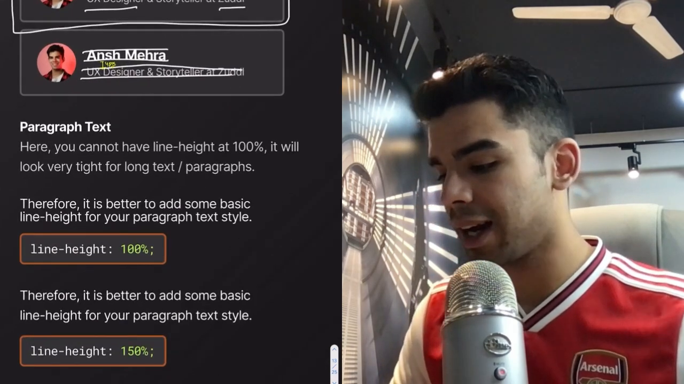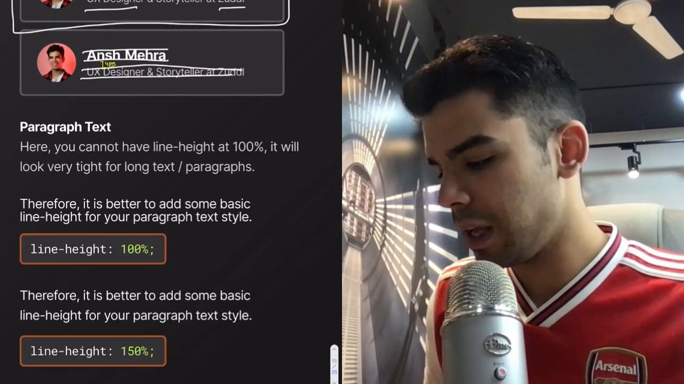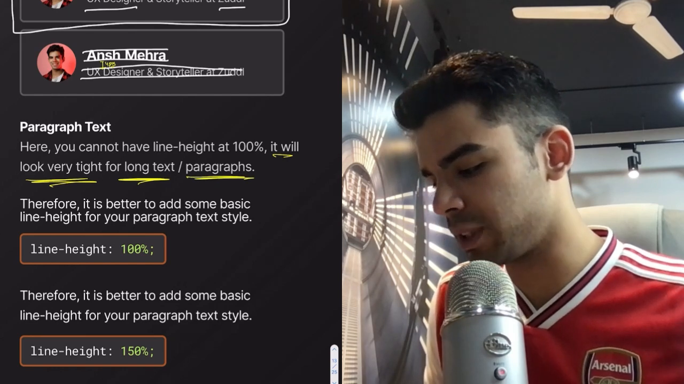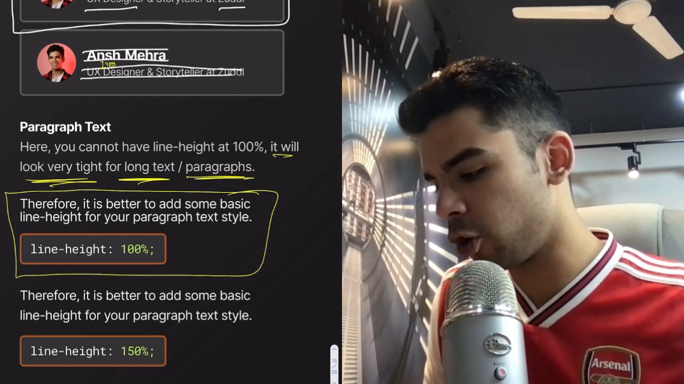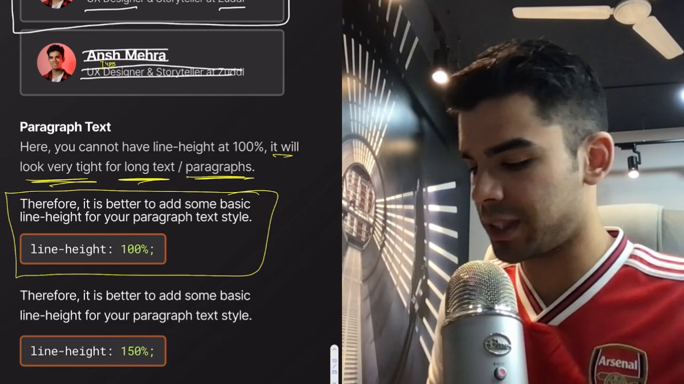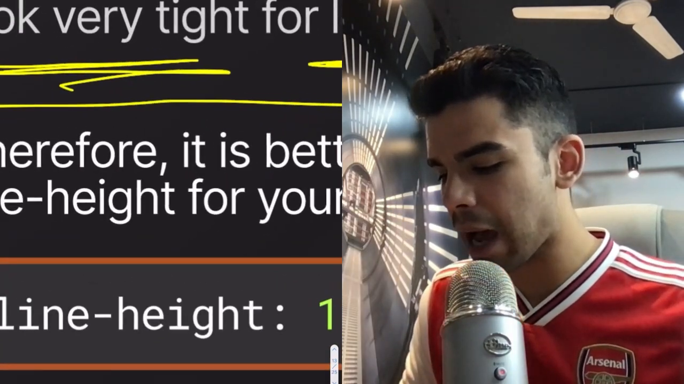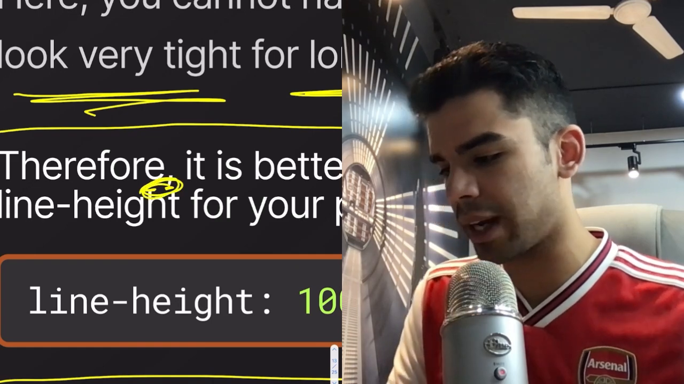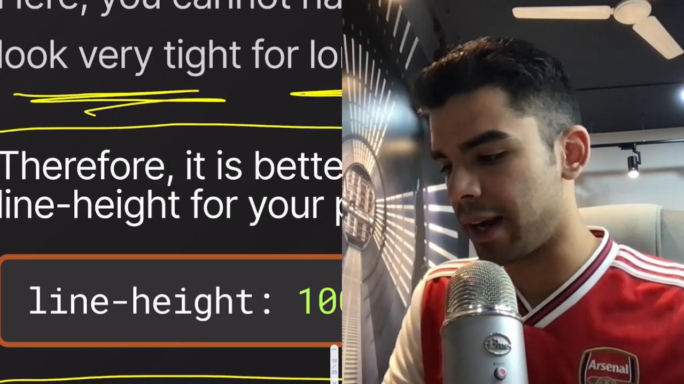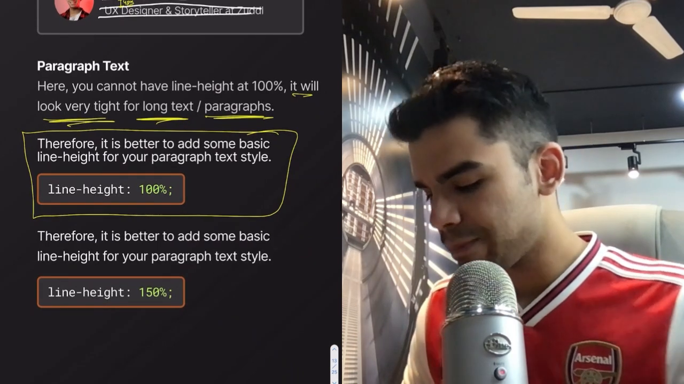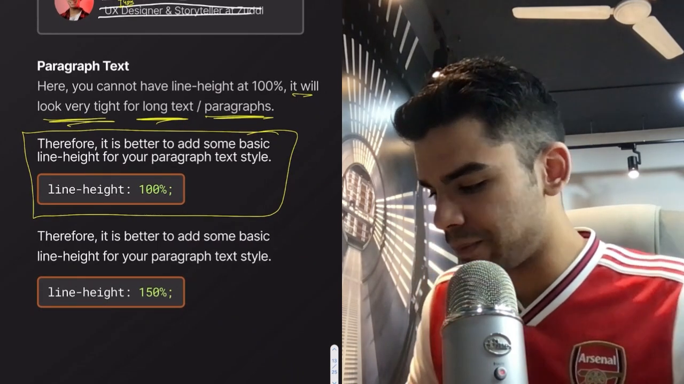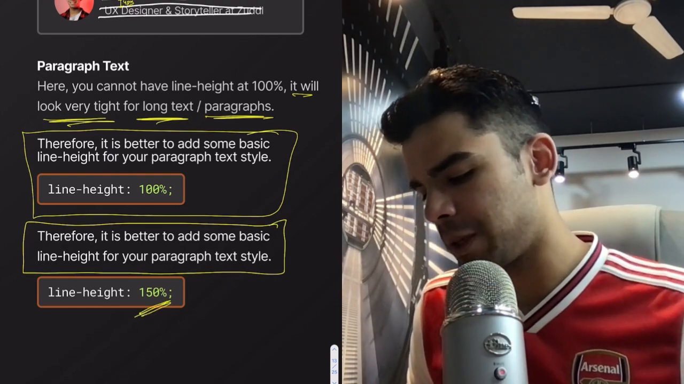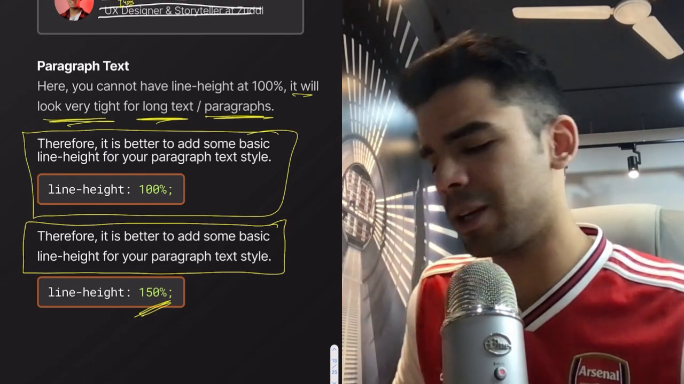But in your paragraph, you can't have it at 100% because it will look very tight for long text and long paragraphs. So this here is how it might look when you say the line height is 100%. Can you see how tight it is? Because there's absolutely no space. This comma and this H, they're absolutely coinciding, which looks really, really bad. And in the second case, I have a line height of 150%. So there's more breathing space. I can understand what is happening.